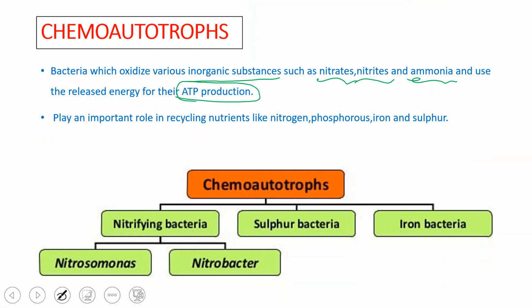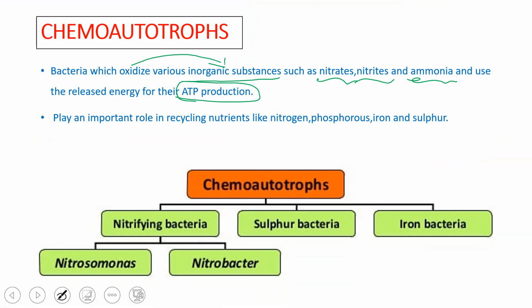So to produce ATP, they have to undergo the process of oxidation. Inorganic substances are oxidized, and the energy is released in the form of ATP, which is utilized for the activities of the bacteria.